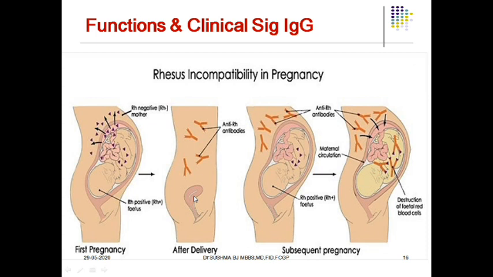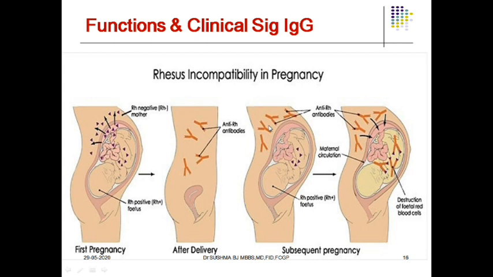But still the baby is safe because the antibodies require adequate time to cross and react with the baby and cause fetal hemolysis. The first pregnancy is going to be safer. The Rh negative mother having an Rh positive baby: during the delivery these antigens enter into the maternal circulation and produce sufficient antibodies, but they are not going to harm the baby in the first pregnancy. Yes, what happens in the next subsequent pregnancy? Already these Rh antibodies are present in sufficient quantity in the maternal blood.